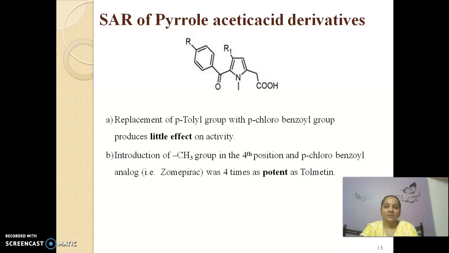Here you are getting the different aspects of how to make structural modifications in aryl or heteroaryl acetic acid or propionic acid derivatives. I hope you get the idea of how to make the structural modifications and how to enhance the anti-inflammatory activity in your next upcoming series on NSAIDs. Thank you, one and all.